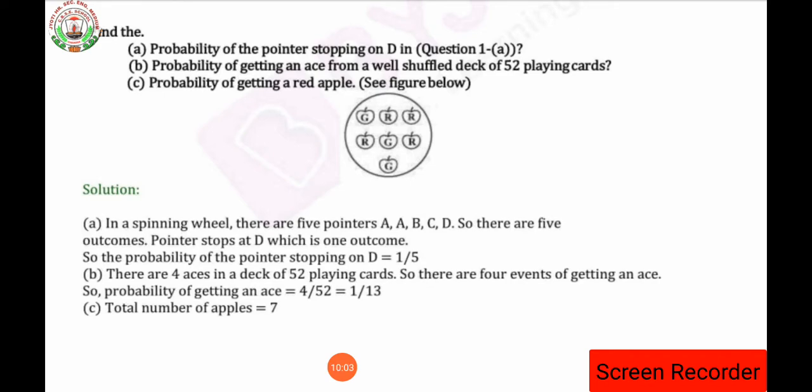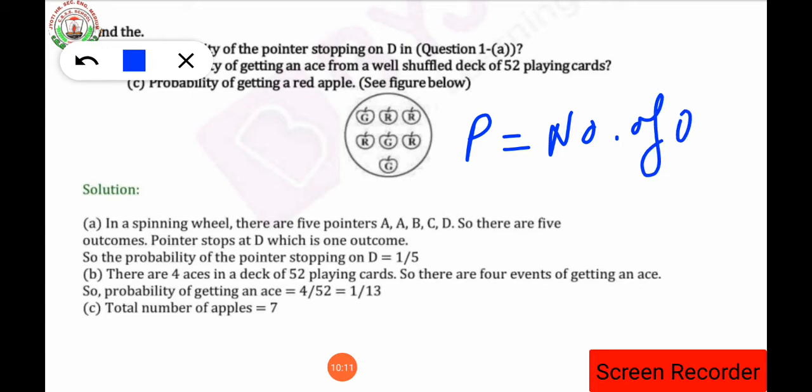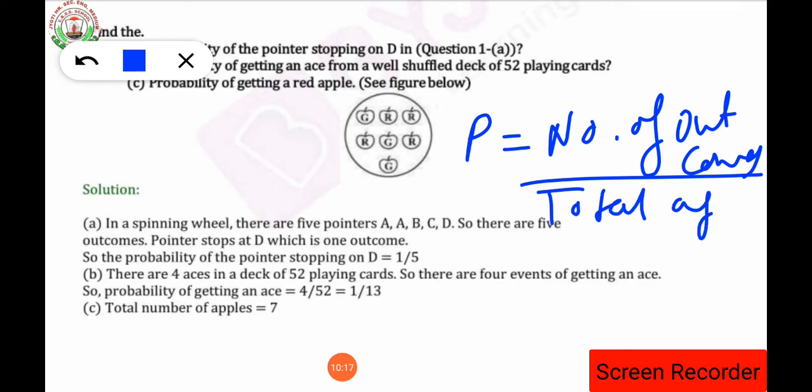Number of outcomes. The actual formula for probability, you can write, probability is equal to number of outcomes upon total number of outcomes. In place of outcome we can also write events, number of events upon total number of events, both are the same.